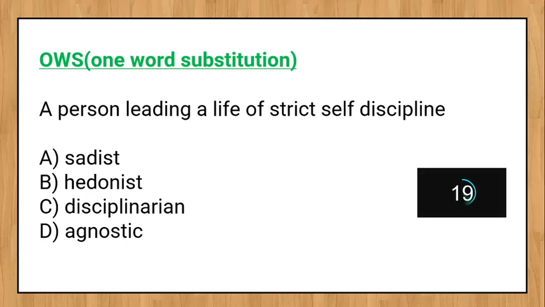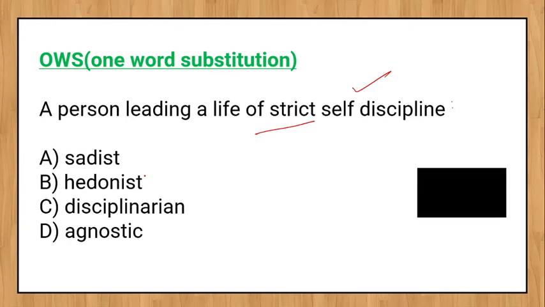Next question. The person leading a life of strict self-discipline. Go with the options first. Who is the sadist?